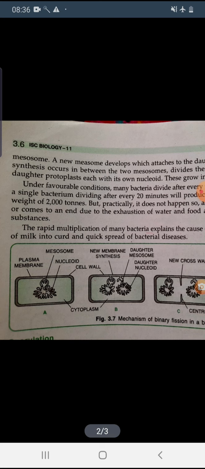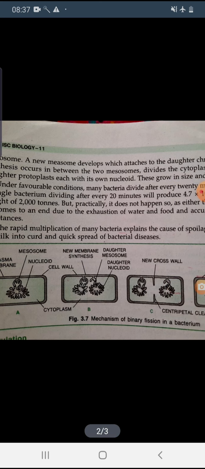Okay, so see the diagram. First one is a mature bacterial cell. Cell wall is there, inside cytoplasm, plasma membrane, the nucleoid material, and the membrane invagination that is attached with the nucleoid, that is the mesosome. After that you can see the nucleoid matter is replicated already and it develops the daughter nucleoid, and the mesosome also divides into two parts.